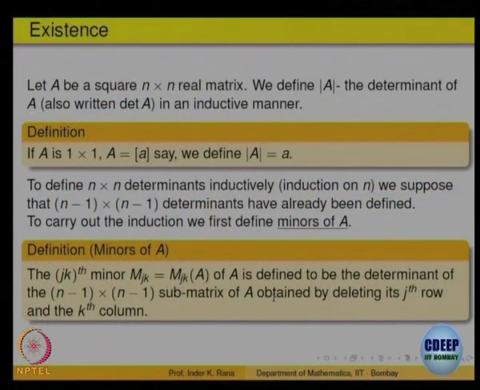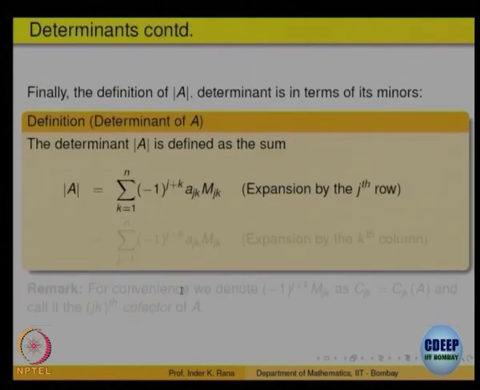So, that is defined by looking at what we wrote as removing that row, that column, that is called a minor, right. So, we define the notion of a minor. The j kth minor is the determinant of the sub matrix obtained by deleting the jth row and the kth column. You get a smaller matrix of lower order, take the determinant of that, that is called a minor. Okay.